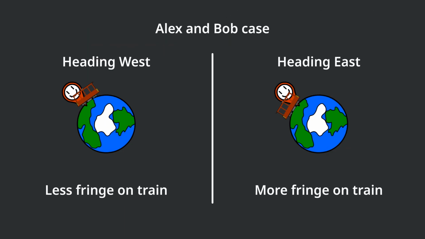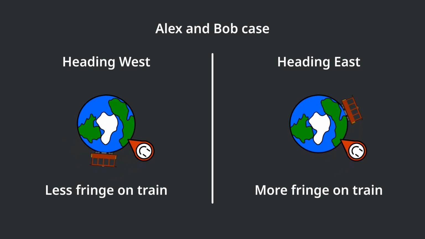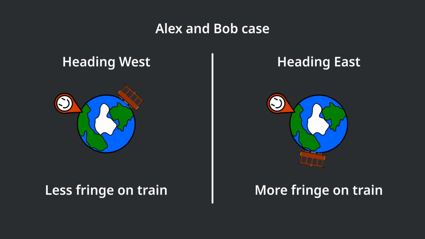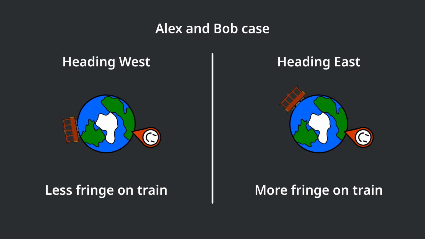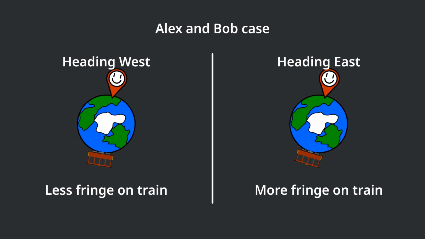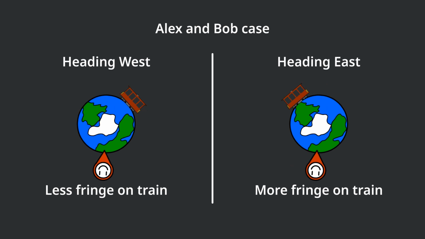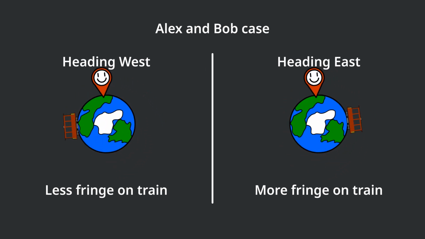In Alex and Bob's case, we at least need to take Earth's center as the static reference frame to get the correct results. If the train is moving from west to east, Alex should be moving faster than Bob. Thus, the number of fringes observed by Alex should be more than those observed by Bob. If the train is moving from east to west, due to Earth's rotation, Bob should be moving faster than Alex.